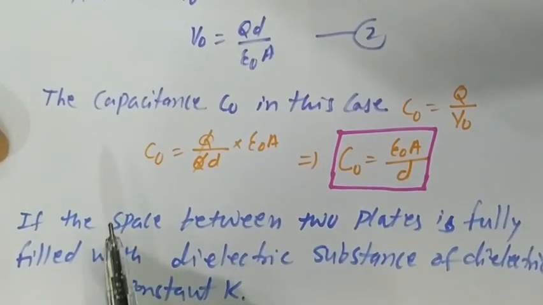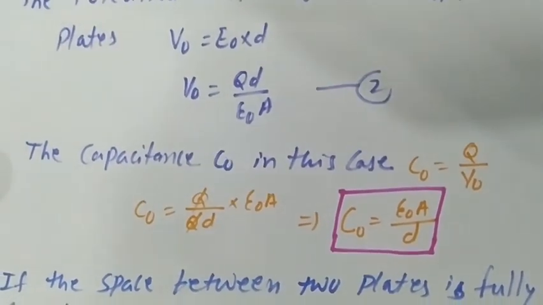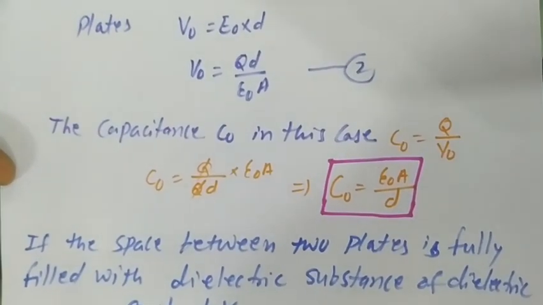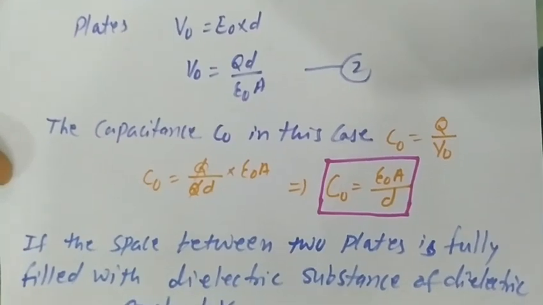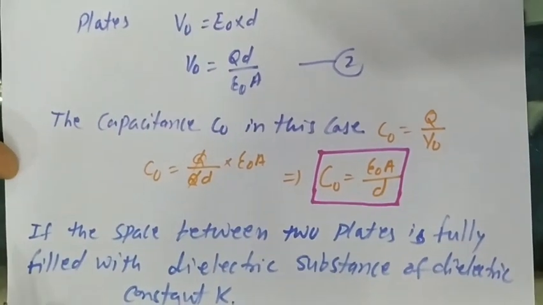So this is the condition when the space between the two plates is vacuum. But now, what happens when this space between the two plates is filled with a dielectric substance? It is very important.